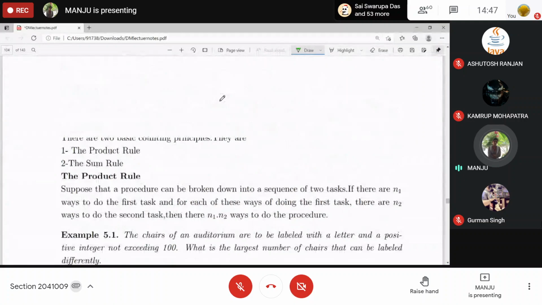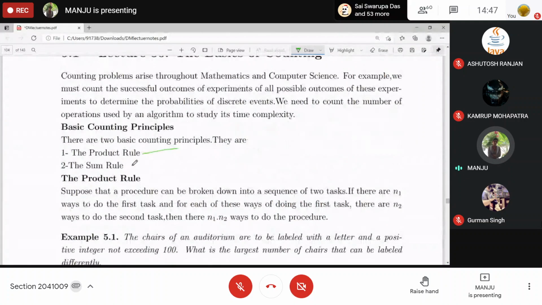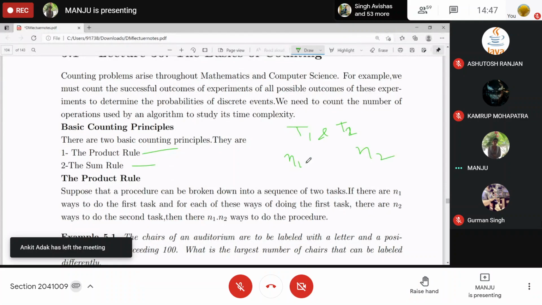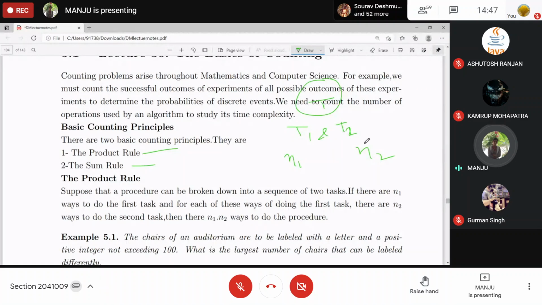From chapter 5, two basic counting rules we discussed, product rule and sum rule. According to the product rule, if some task is done in two subtasks T1 and T2, and T1 can be done in n1 ways, and relating to each of these there are n2 ways of doing the second task, then the total number of ways to do that task will be, if you add it up, n1 into n2, the product. So that 'and' is very important over here.